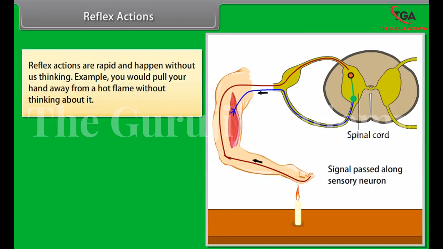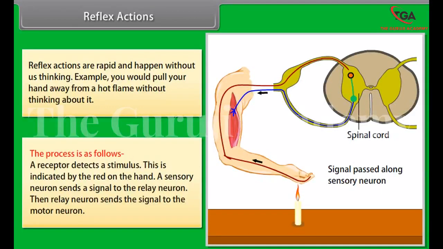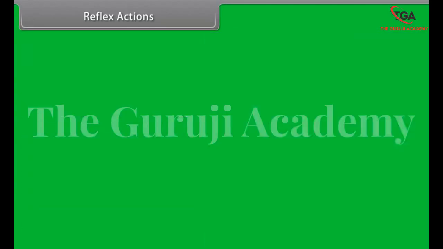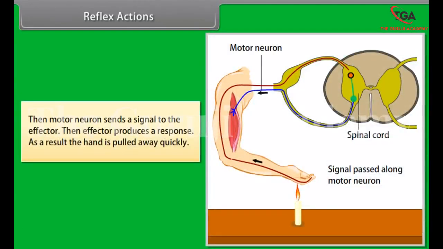Midbrain is formed of two parts: optic lobes, cerebral peduncles. Hindbrain also has three parts: cerebellum, pons, medulla oblongata. Functions of different parts of human brain are as given in this table. Spinal cord. Spinal cord controls the reflex actions and conducts messages between different parts of the body and brain.